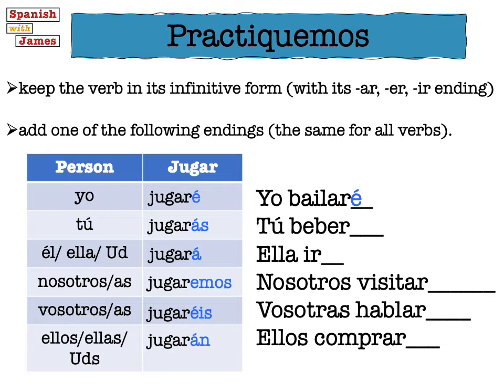So the second one, tú beberás, so you will drink. Ella irá, she will go. Nosotros visitaremos, we will visit. Vosotras hablaréis, so you plural in the feminine will speak. Y por último, last of all, ellos comprarán.